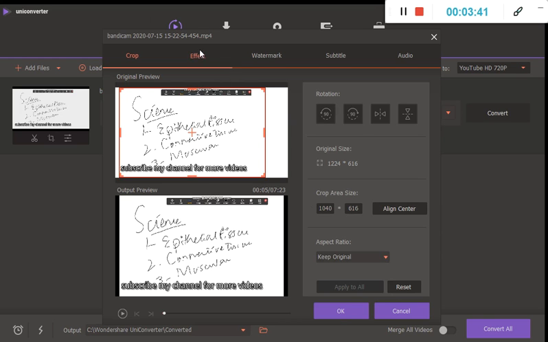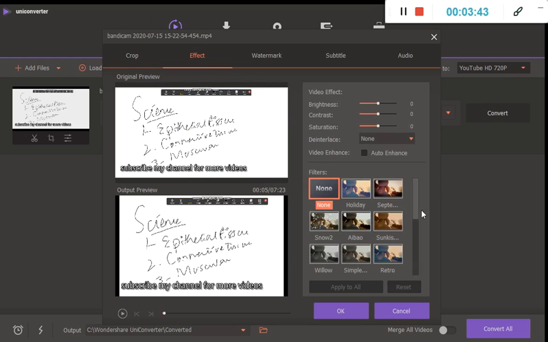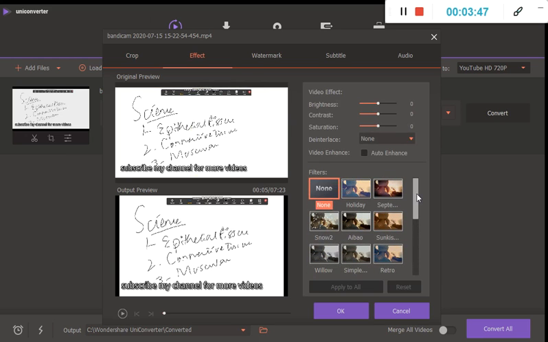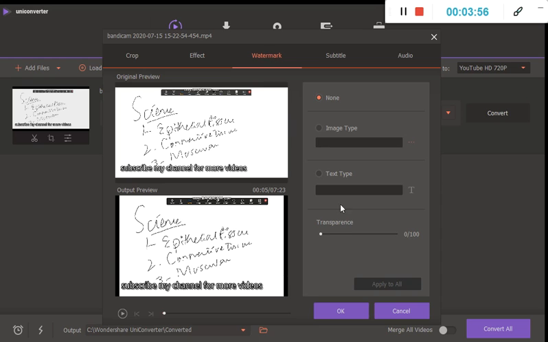And here are the different options over here, like Effect. You can also use different effects over here that may enhance your video collection, and the video enhance, auto enhance. You can also check in Watermark. When you go to Watermark, then you can add your watermark to this app.